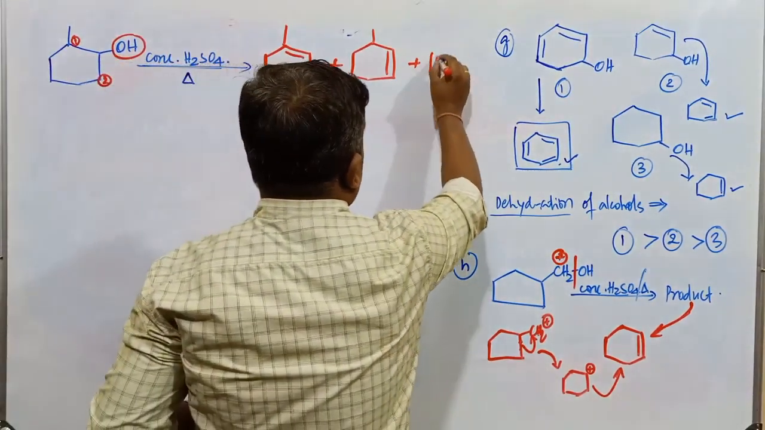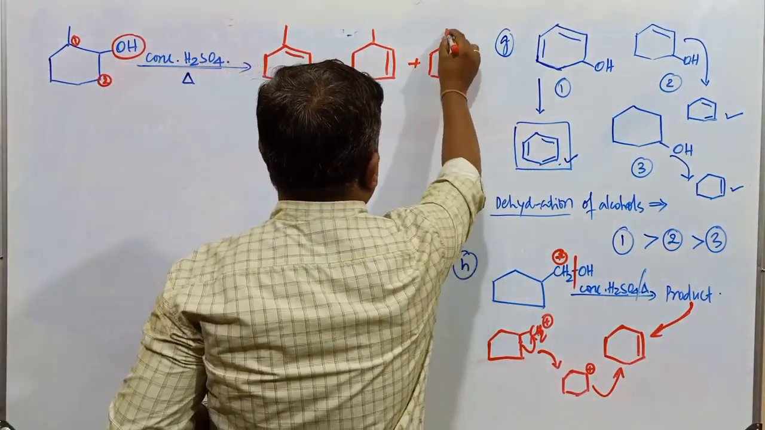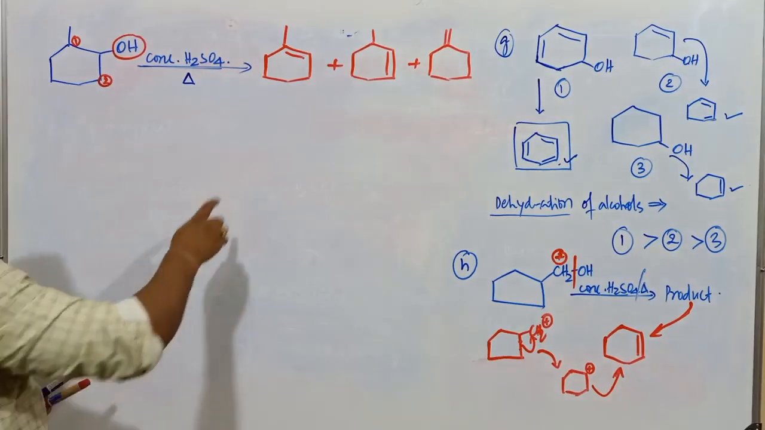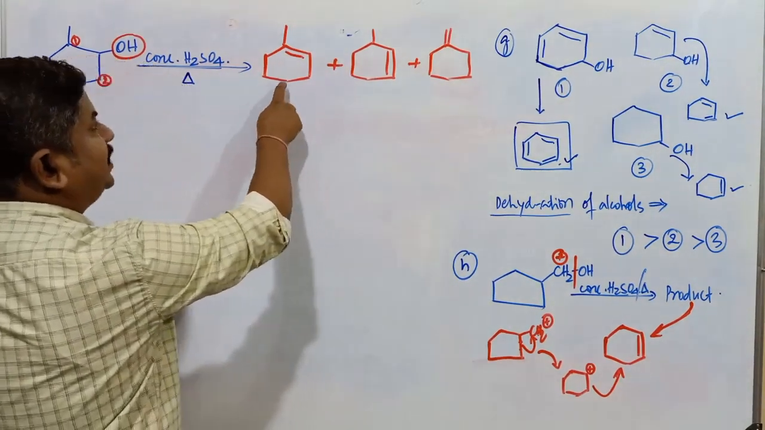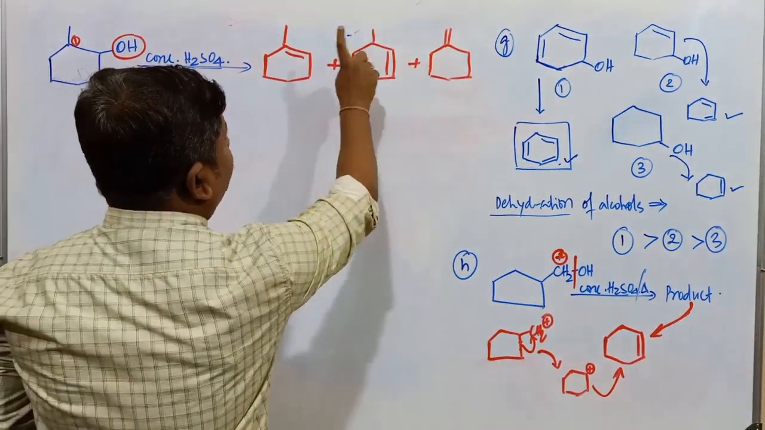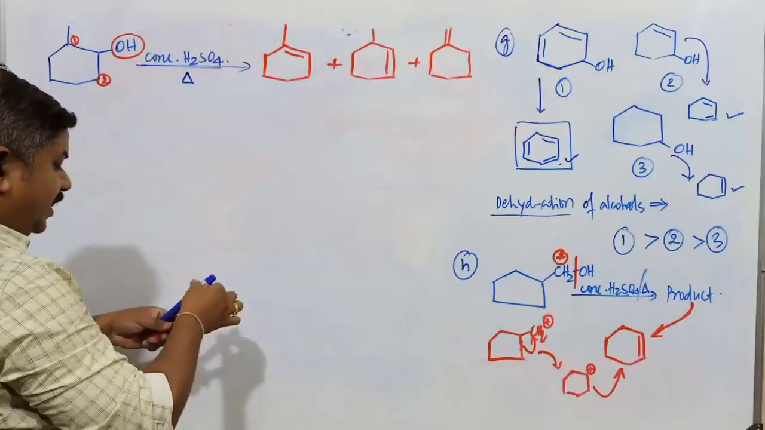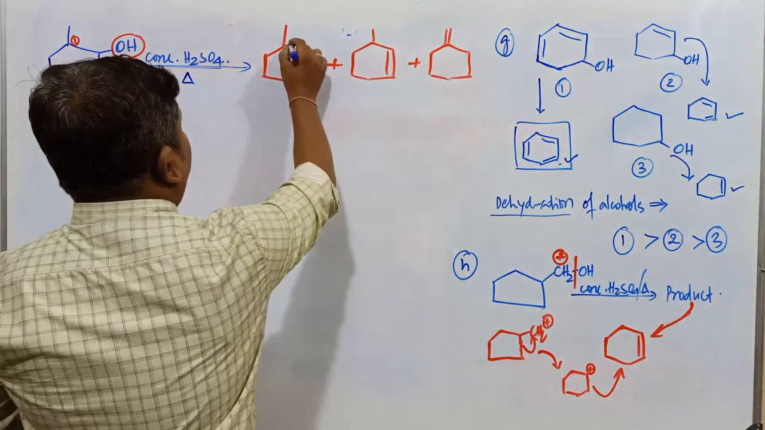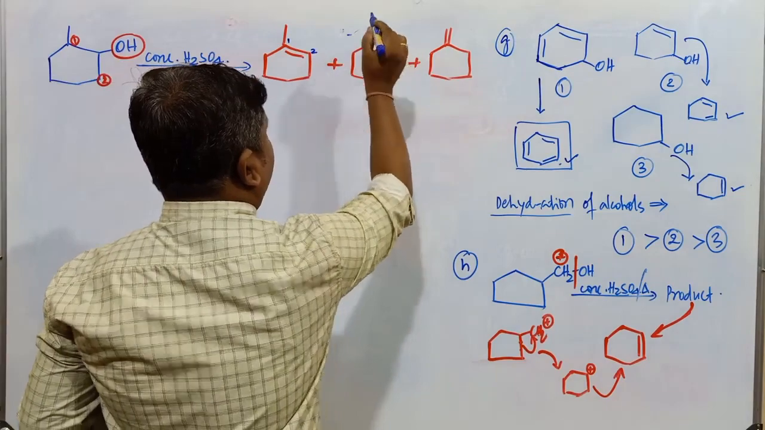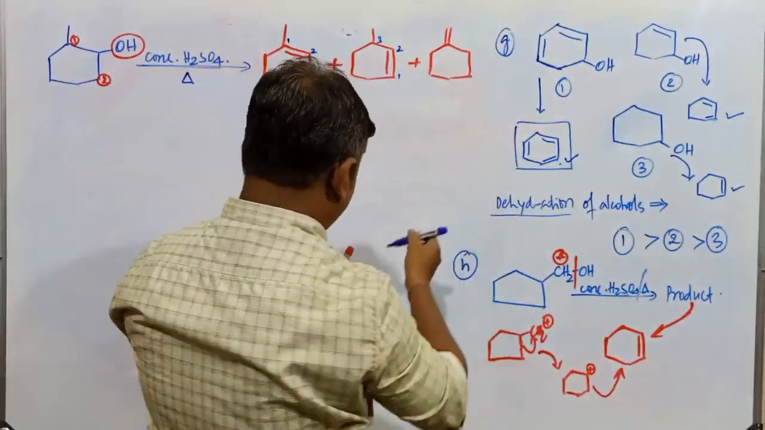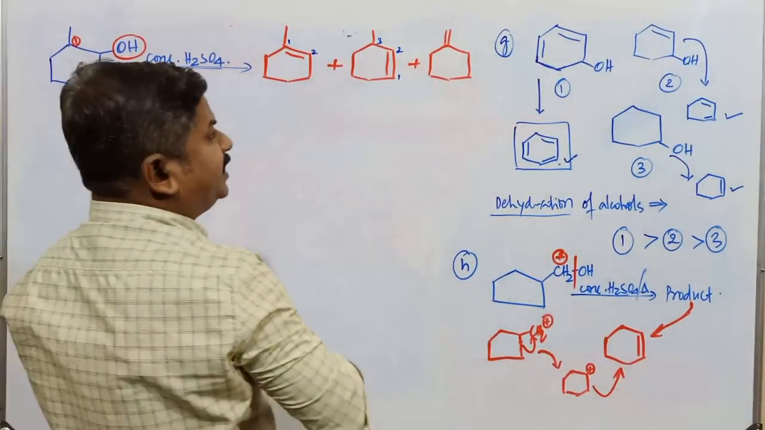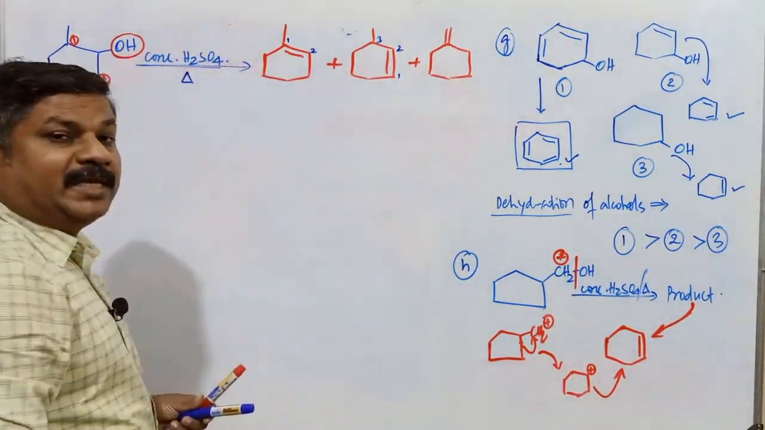Hence, another product is also possible. This is another product. Out of these 3 products, this is 1-methyl cyclohexane. This is 2, 3 methyl cyclohexane. The numbering is going to be, this is 1, this is 2. Here this is 1, this is 2, this is 3, and this is going to be a methylene cyclohexane compound. This is known as methylene cyclohexane.